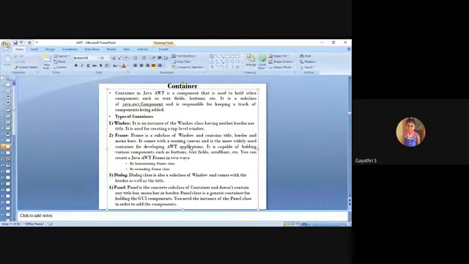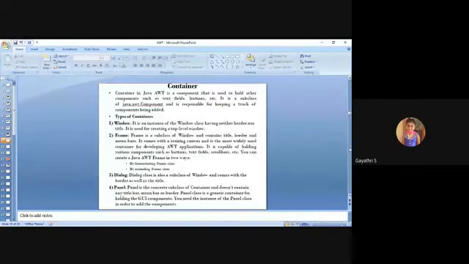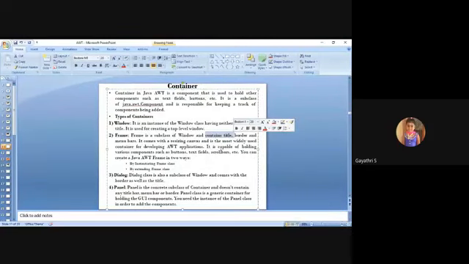Next, frame. Frame extends window, a subclass of window, and the difference between frame and window is that frame has a title, a predefined title. You can add a title on the frame, then border and menu bars. So that's the difference between the window and the frame.